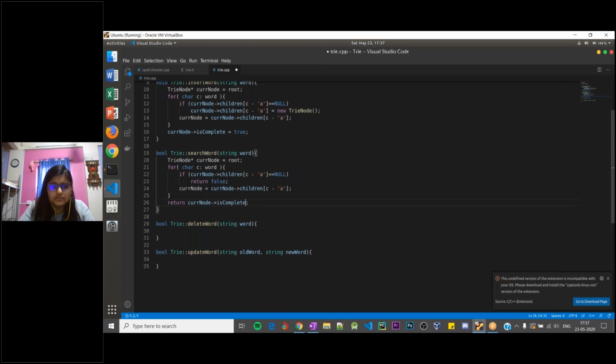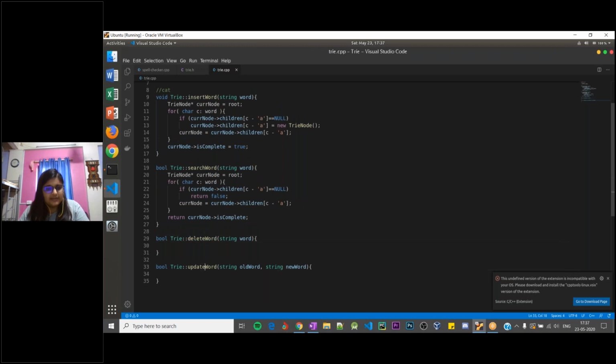of that node. So there is a possibility that the user can search CA and not CAT. So if the user is searching CA, CA is not a terminating node. We have that word in our dictionary, but it is not a complete word, and hence we need to return the is complete parameter, right?